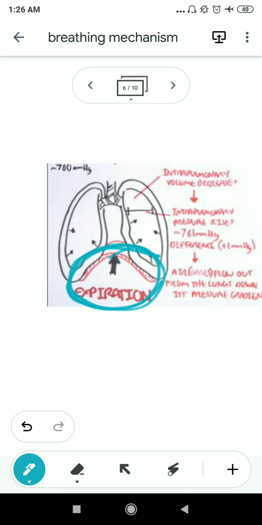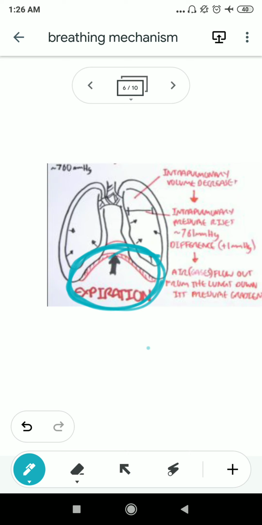Okay, during the process of expiration, what happened? Expiration means the carbon dioxide needs to be released out from the lungs. So how will this happen? During expiration, the diaphragm becomes relaxed and comes back to its own position, and the intercostal muscles also relax and come back to their own position.